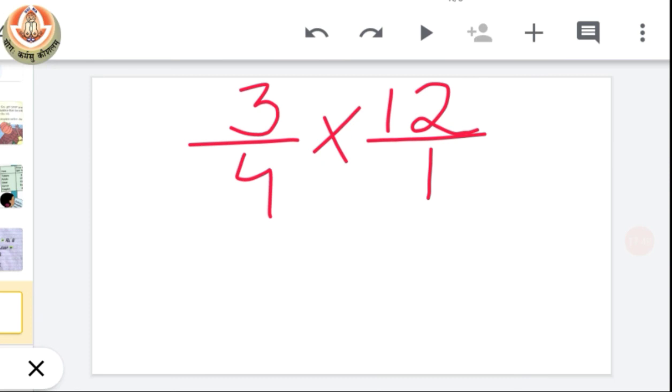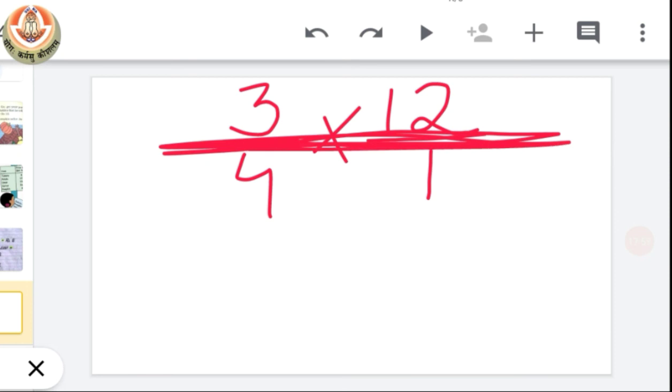On the other hand, we have one more way to solve such question, look here carefully. The second method is, you can directly cancel out numbers with each other, but you have to keep in mind that we have this line as a main line. Now you can only cancel out one numerator with one denominator at a time, and you have to cancel out with the same number. For example, here in this case we divide 4 with 4, and on the other hand 12 with 4.